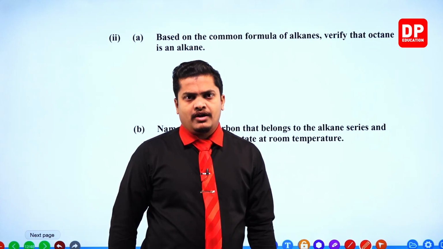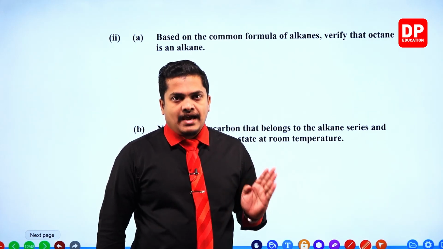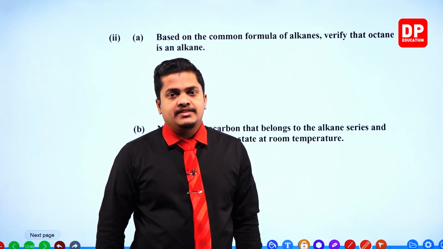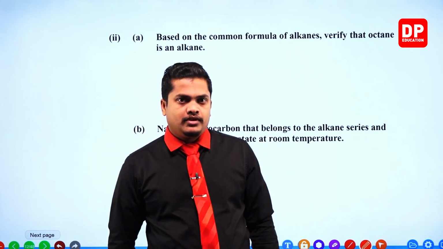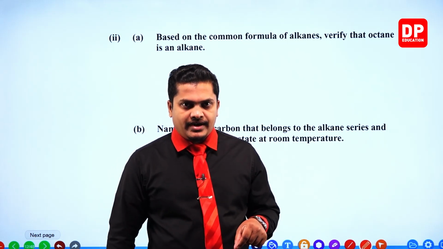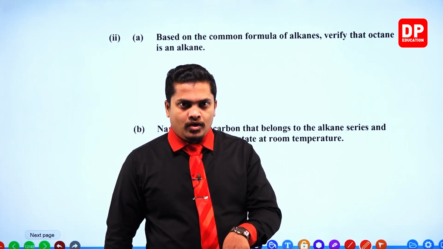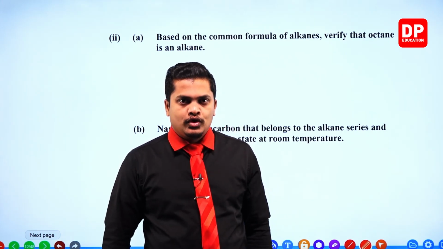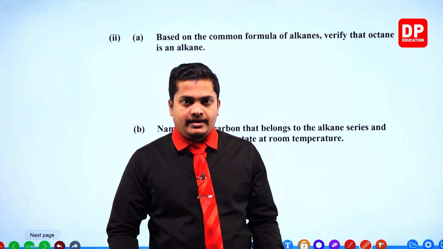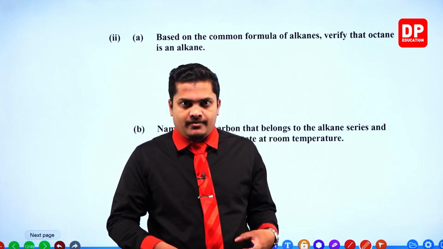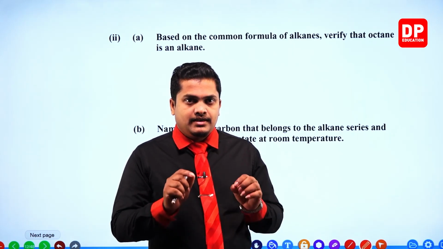So the common formula for an alkane is, now if you take the smallest possible alkane, that's methane, which is CH4. Over there, 1 carbon and 4 hydrogen. 1 carbon, 4 hydrogen means 1 carbon, then 1 times 2 is 2. To be 4, we need to add again 2. So the common formula for a hydrocarbon which is an alkane is